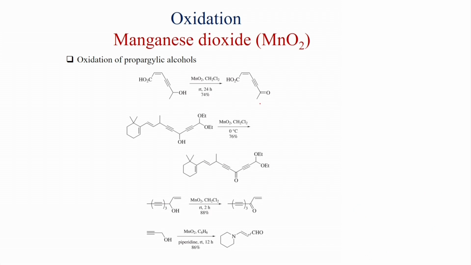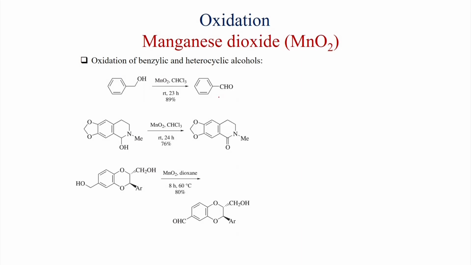Oxidation of benzylic and heterocyclic alcohols is possible, like here benzyl alcohol is converted to benzaldehyde with MnO2 chloroform room temperature condition. This is a very mild condition. Also, heterocyclic, so here secondary alcohol goes to the carbonyl in MnO2 condition in very good yield, 76%, and here you can see there is a benzylic alcohol, and this is a simple saturated primary alcohol.